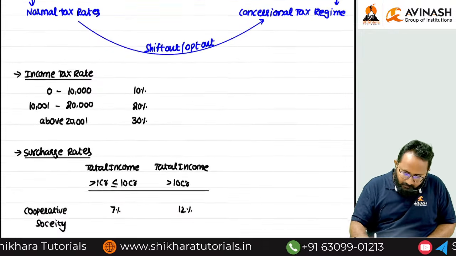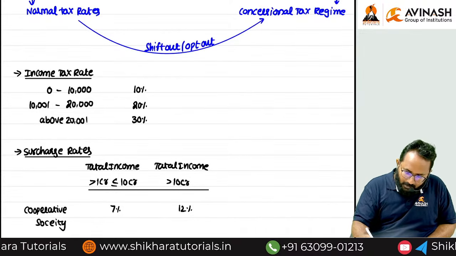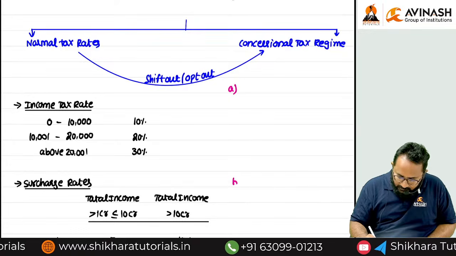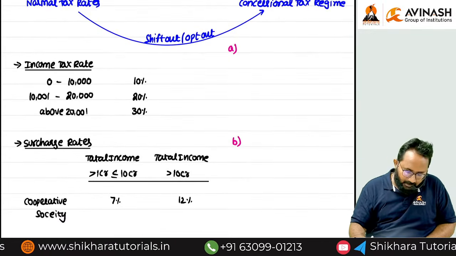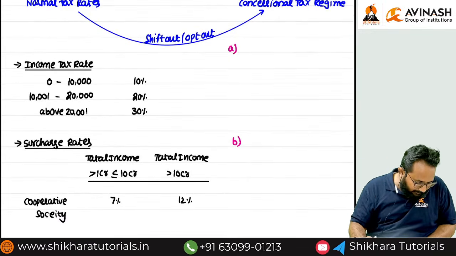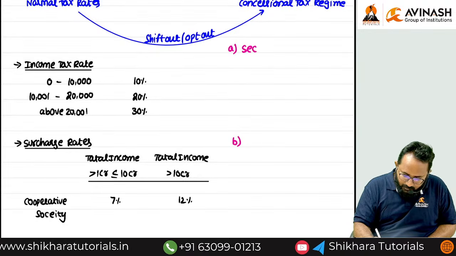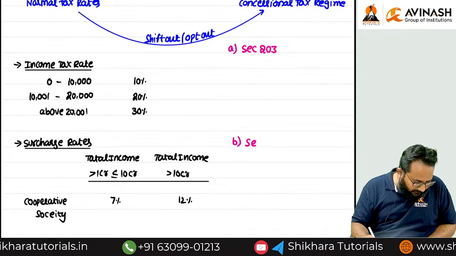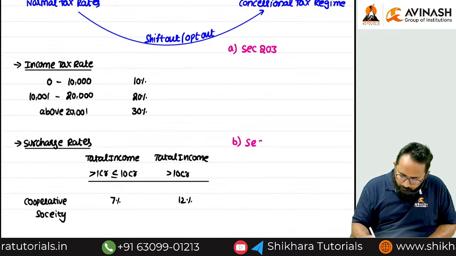Sir, here also they gave two concessional tax rates. One first, second. Can you tell me the section number? Here first I will give you section 203, then after I will give you section 204.